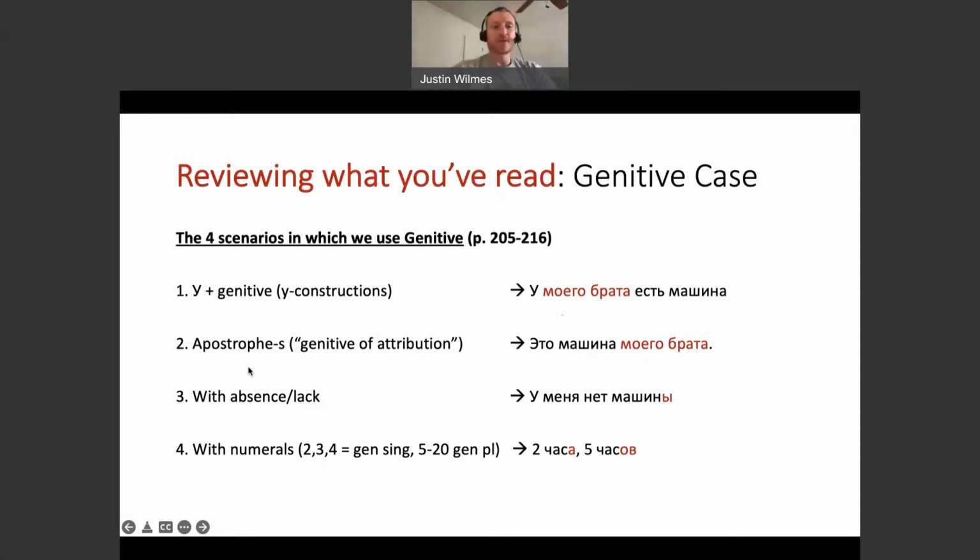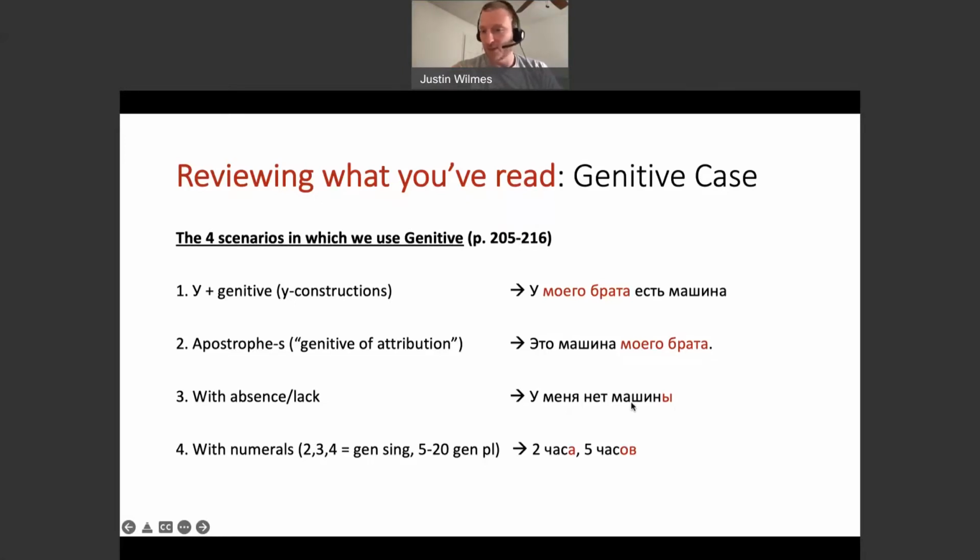The third situation when we use the genitive case is with lack or absence. Most often this is saying you don't have something. So, у меня нет машины. The word is normally машина, да? But when you have a lack or absence of the thing, when you say you don't have it, whatever comes after the нет goes into the genitive case. So, у меня нет машины.